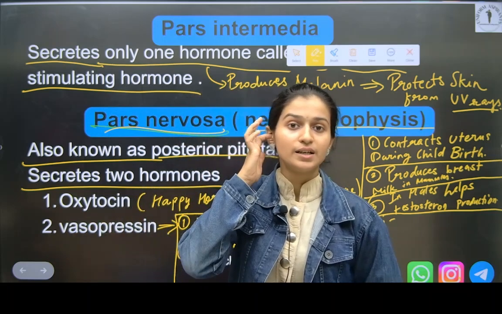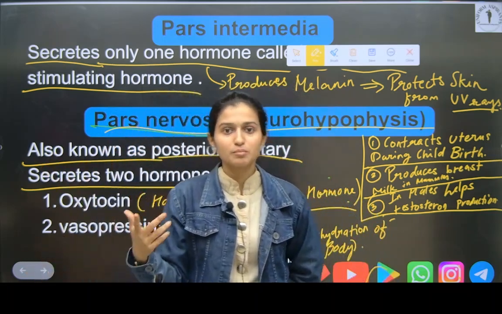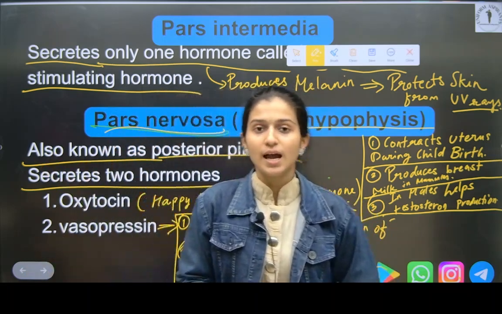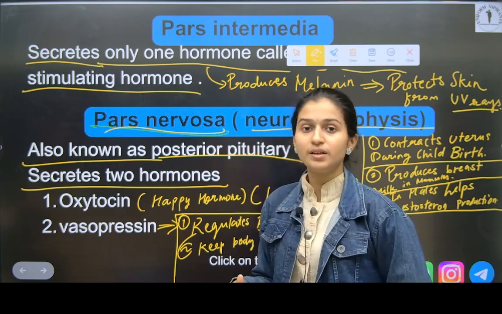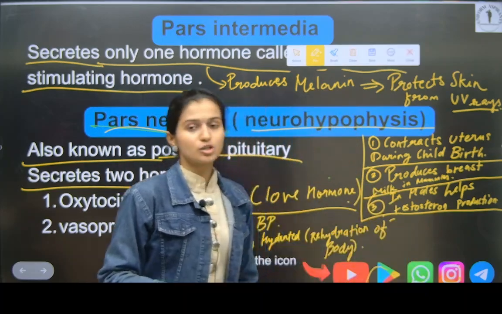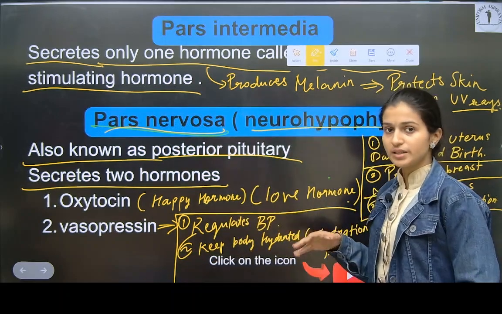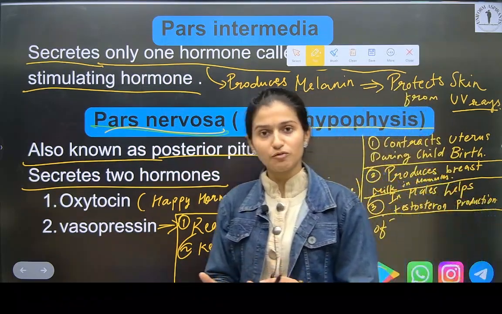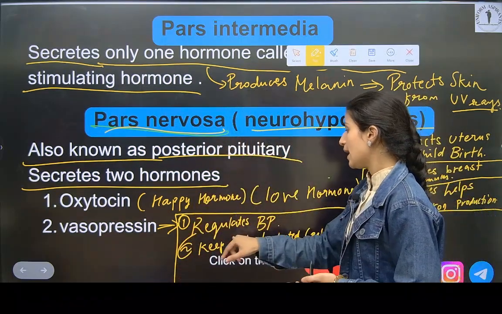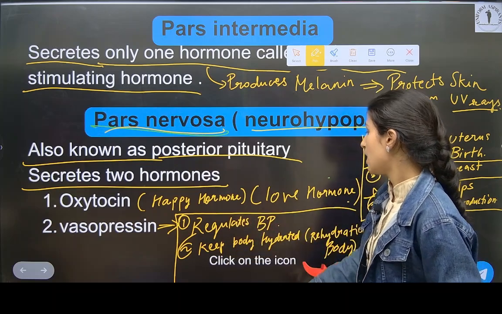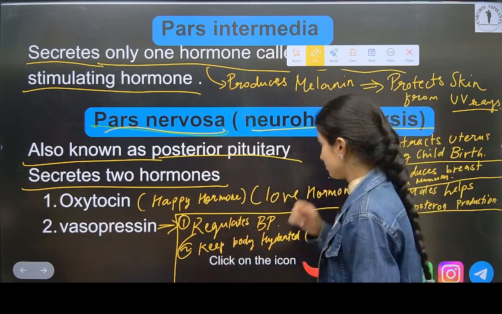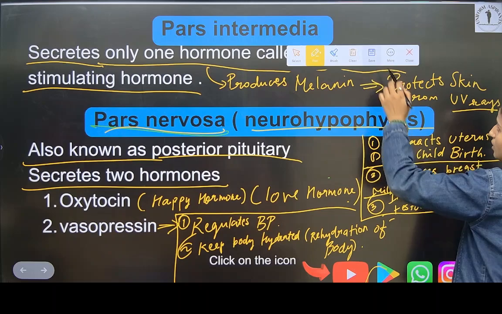It produces milk in mammals, for babies. And it produces testosterone in males. And vasopressin also performs important functions in the body, like regulating BP and keeping our body hydrated.